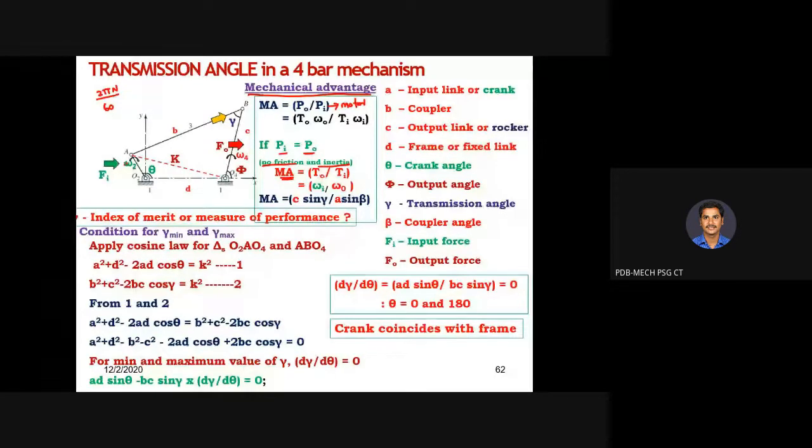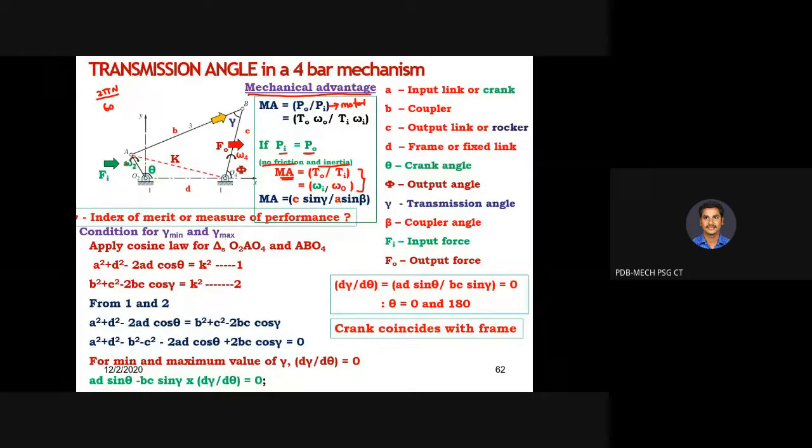So T naught by Ti will be equivalent to omega I by omega naught. So the ratio of output torque divided by input torque will be equivalent to the ratio of input angular velocity to the output link's angular velocity. So this formula is applicable to measure the mechanical advantage of the given mechanism.